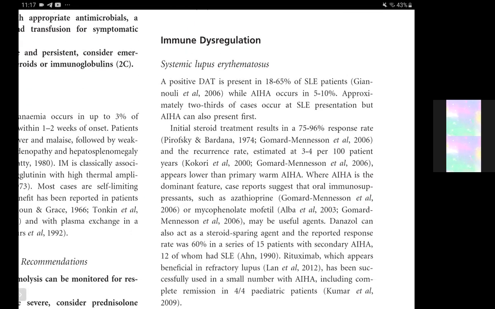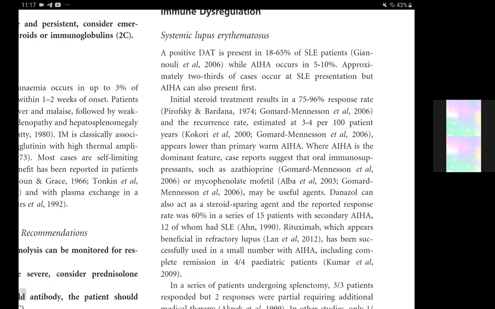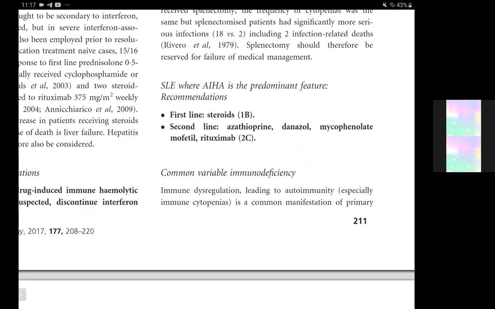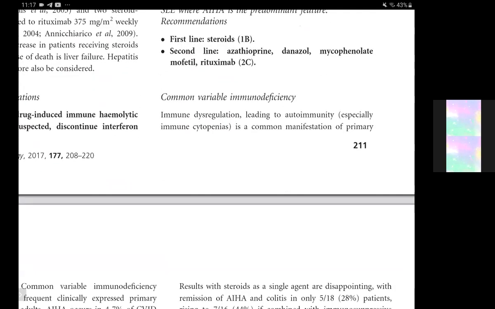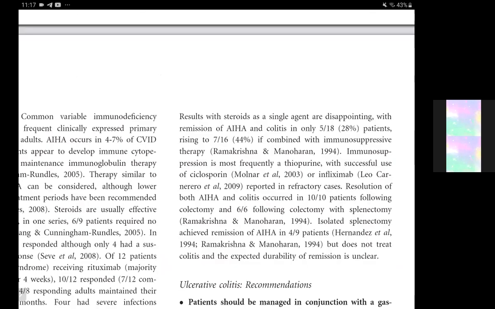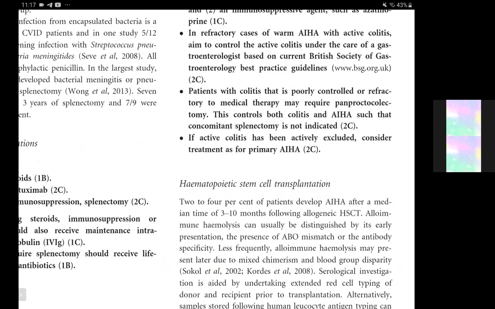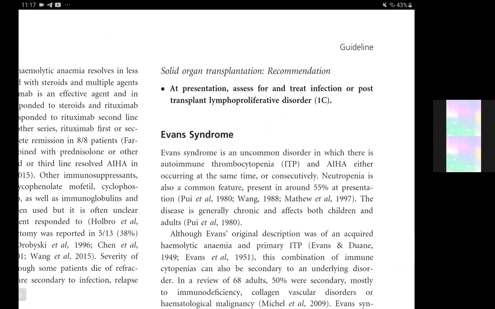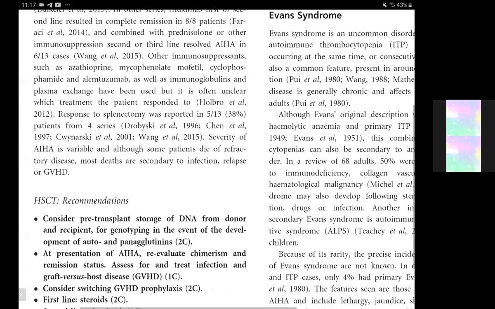So in case of immune dysregulation, this could either be the autoimmune diseases, particularly SLE, and also the immune dysfunction due to common variable immunodeficiency. So these are the two main ones, and then also ulcerative colitis, and that following hematopoietic stem cell transplantation, and the one with solid organ transplantation. So we'll take them one by one.